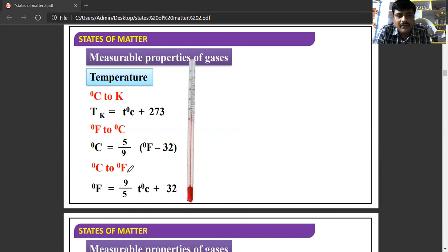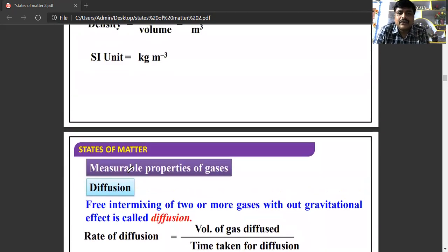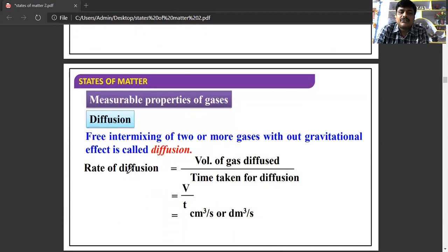How to convert Fahrenheit to the centigrade scale? This is the formula: C is equal to 5 by 9 for conversion to the centigrade scale. For conversion of the centigrade scale to the Fahrenheit scale, Fahrenheit is equal to 9 by 5 times T degrees centigrade plus 32. Next one is density. Density is equal to mass per volume. If the mass is expressed in kilograms and volume is expressed in meter cube, the SI unit is kg per meter cube.